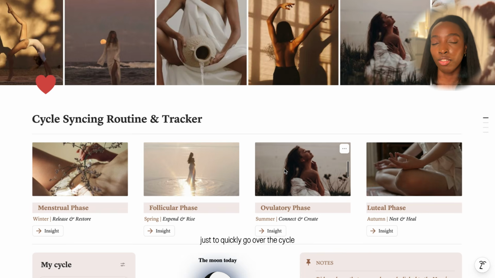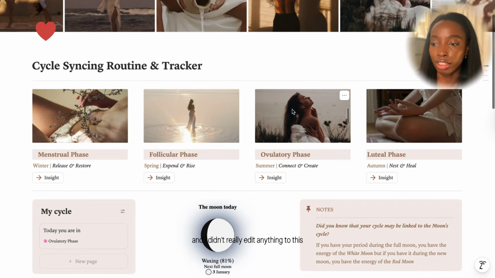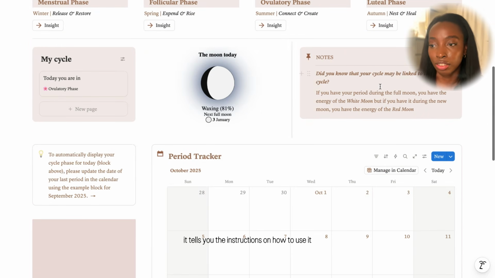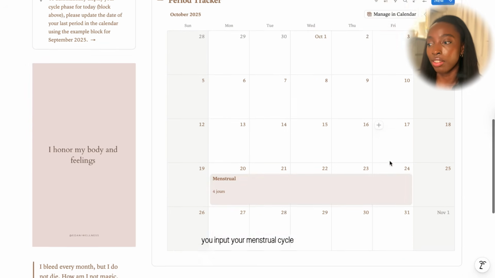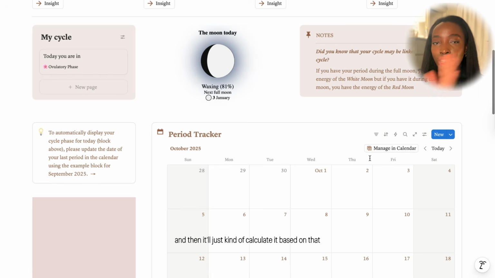Just to quickly go over the cycle syncing routine and tracker, this is another free template that I found on Notion, and I didn't really edit anything to this, but basically it tells you the instructions on how to use it. You input your menstrual cycle and then it'll just calculate it based on that. I don't know if this works if you don't have a regular cycle, so that is something to keep in mind.